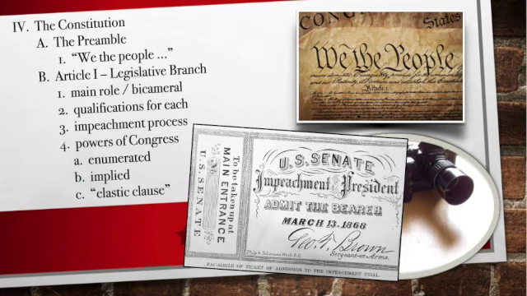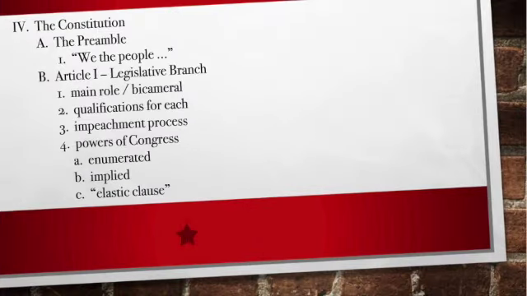All right. Now, Article 1 also mentions, other than the impeachment process, powers that Congress has. Okay. Remember, we have to make a stronger national government than the one under the Articles of Confederation. And so they wanted to give Congress some specific powers, things that they can do. All right. And the powers that are listed in the Constitution, we call those the enumerated powers. Okay? We refer to those as the enumerated powers, the ones specifically listed in the Constitution.